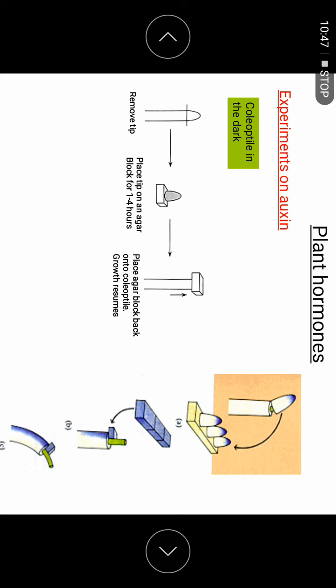Let us see the experiment on how to get the auxin from the coleoptile. This is the tip. We can remove it and put it on the agar for 4 hours. After 4 hours, the auxin diffuses into the agar. Diffusion happens from high concentration to low concentration, into the block. So if I put the block on top, the agar now becomes the one with auxin.